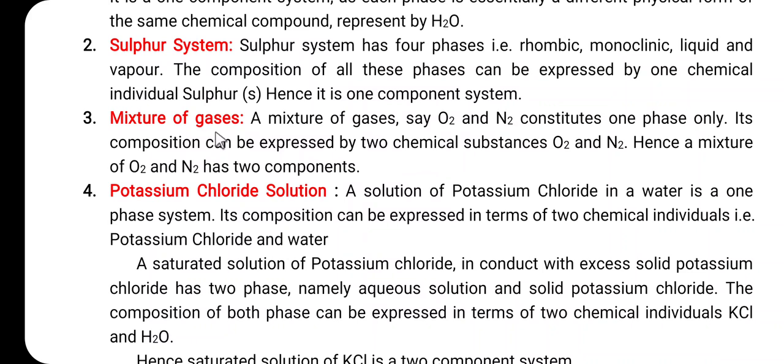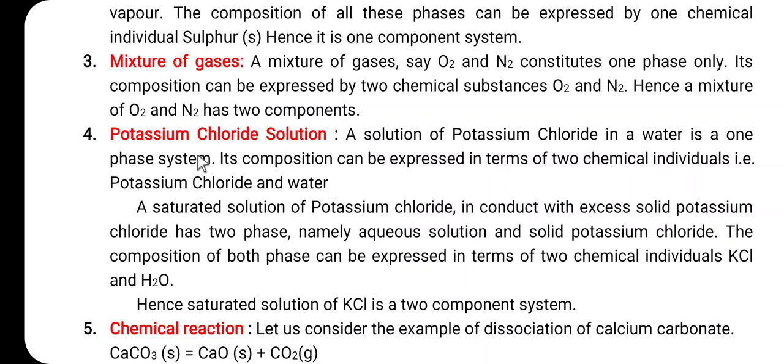Then the third example is the mixture of gases. A mixture of gases, say a mixture of oxygen and nitrogen, constitutes one phase only. So, here P is equal to 1, that is, it is a one phase system. Its composition can be expressed by two chemical substances, that is oxygen and nitrogen. Hence, the mixture of oxygen and nitrogen has two components. So, here C is equal to 2.